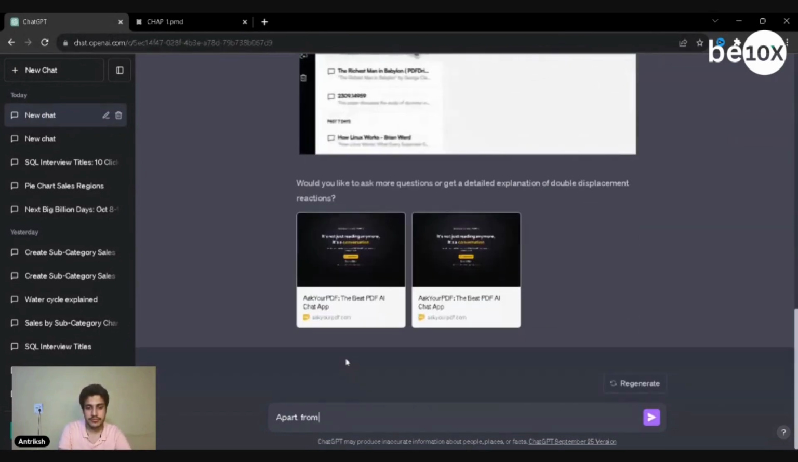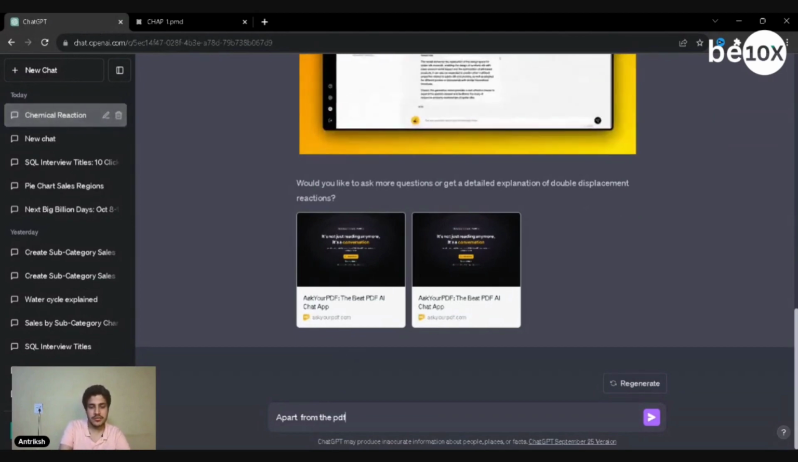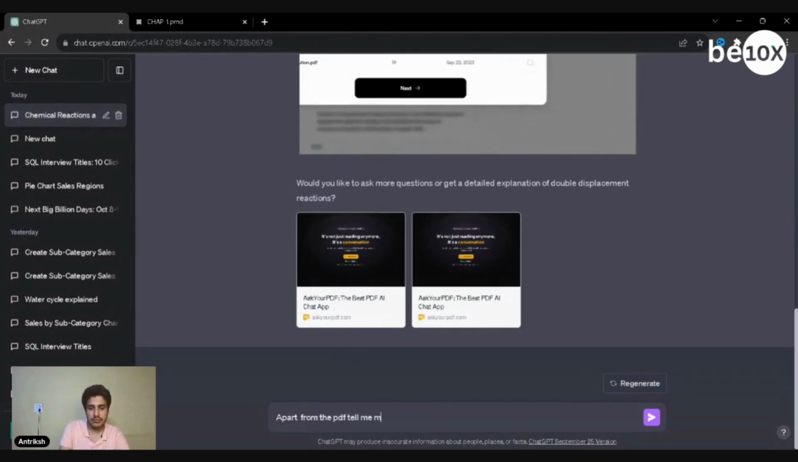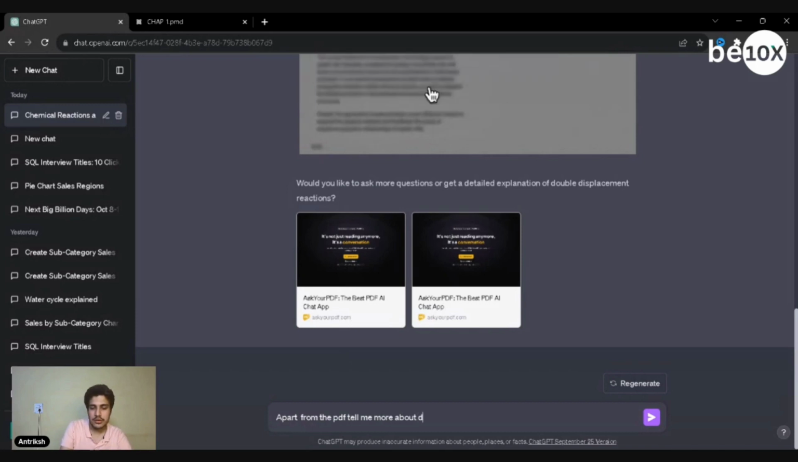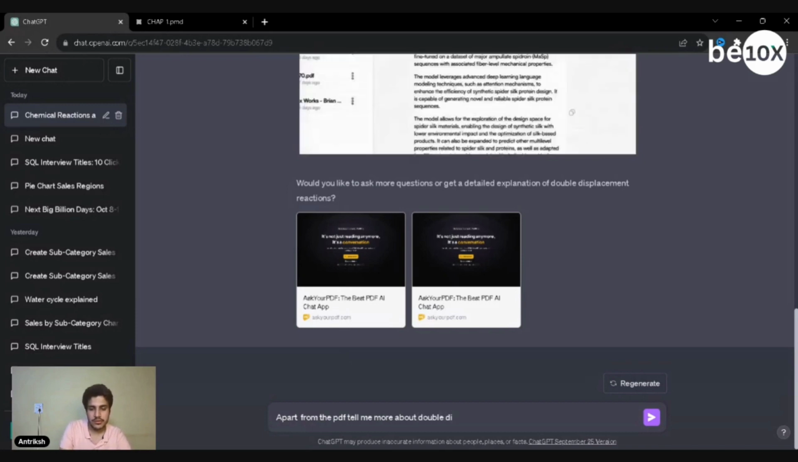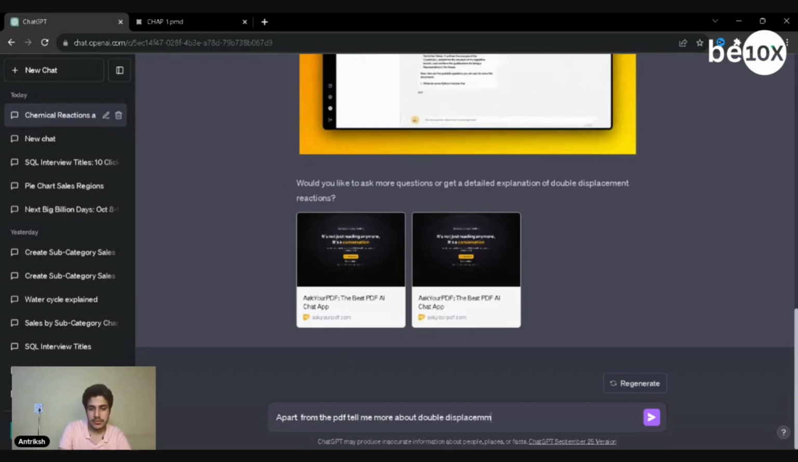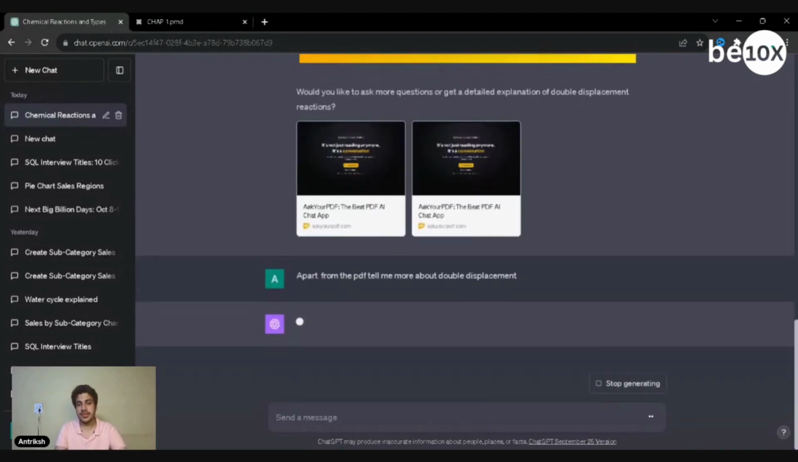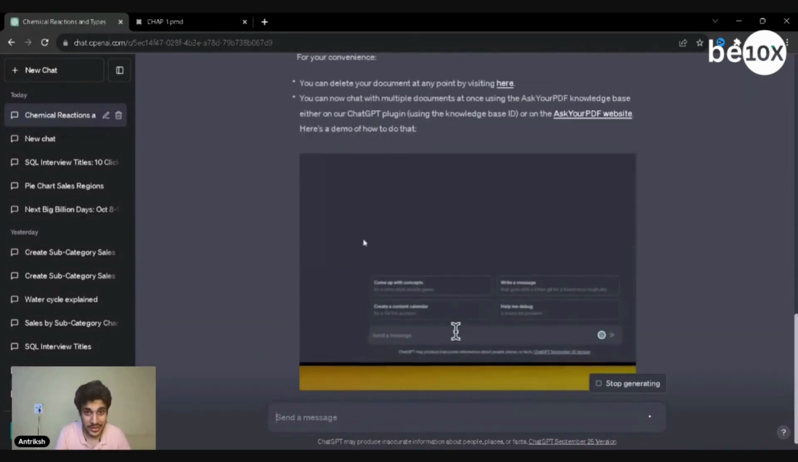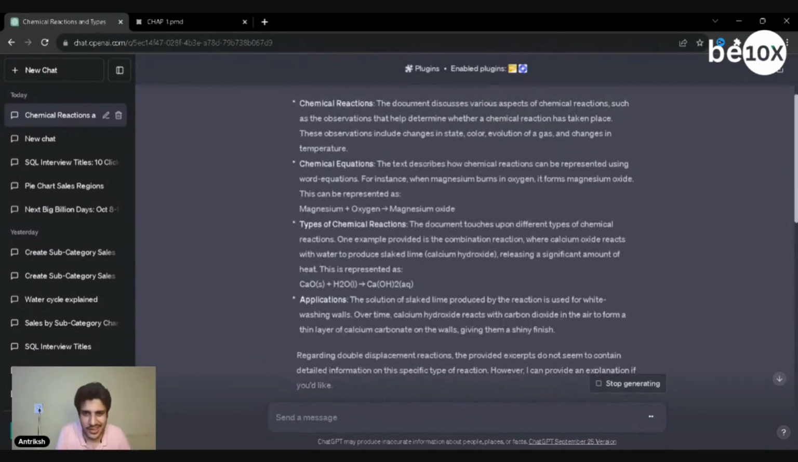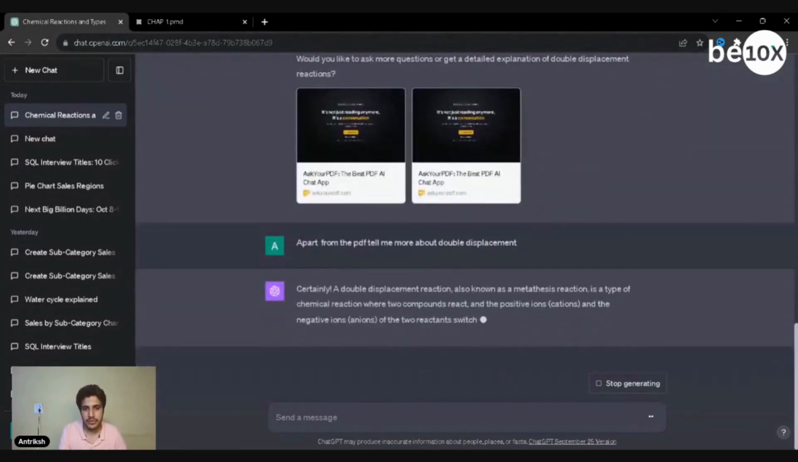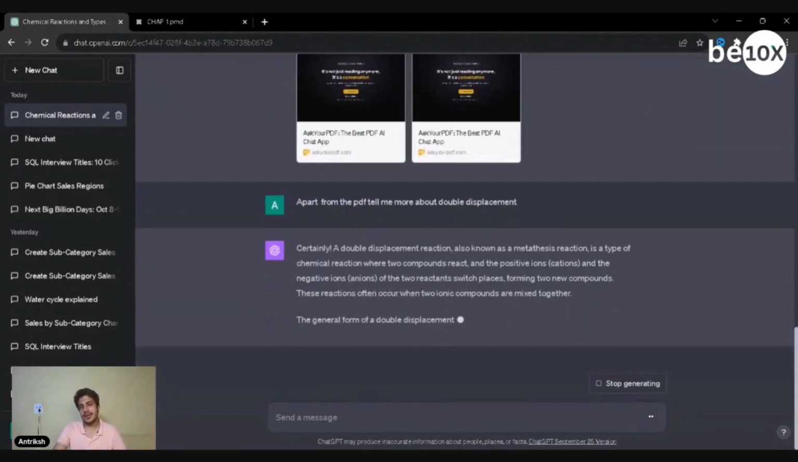Apart from the PDF, tell me more about double displacement. So this is the thing, it really did read out and tell me that, all right, it doesn't have really much about double displacement. So do you want to read? Yeah. There you go. Now it's telling me a double displacement reaction, metathesis, is a type of reaction.